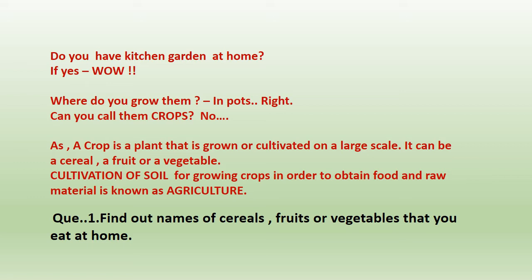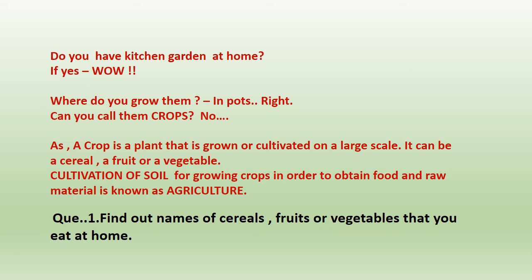Okay, so crop is a plant. Of course, what we are growing at home is also a plant, but a crop is a plant that is grown or cultivated on a large scale. Okay, and this crop could be a cereal, like wheat, out of which we get the flour which is used at your homes, or pulses. Okay, the cereals, or it could be a fruit, or it could be a vegetable. So when a farmer is cultivating any plant on a big scale, on big farms, it is called a crop.